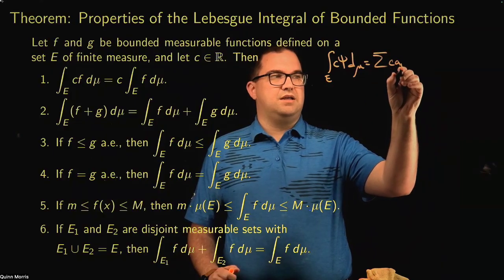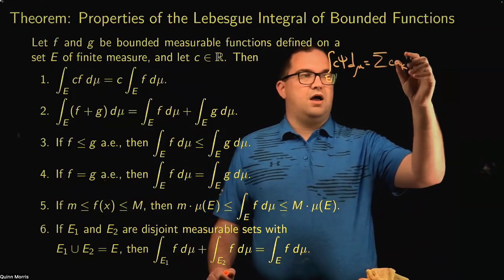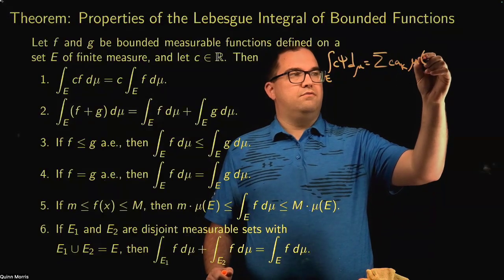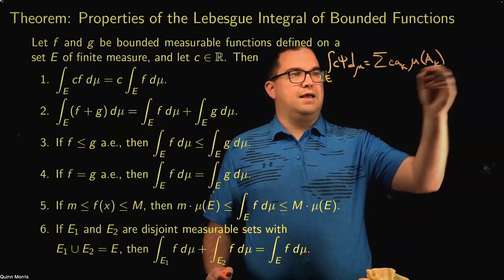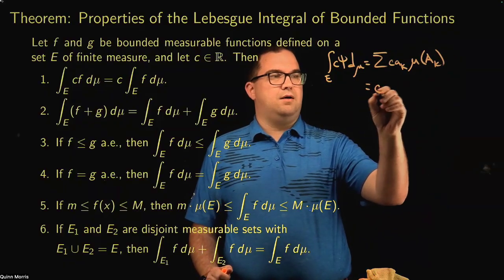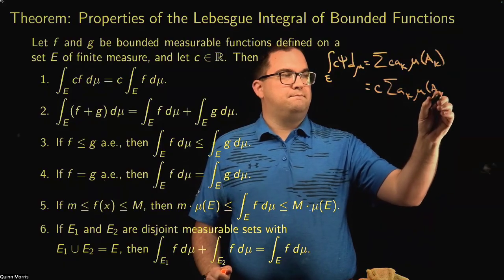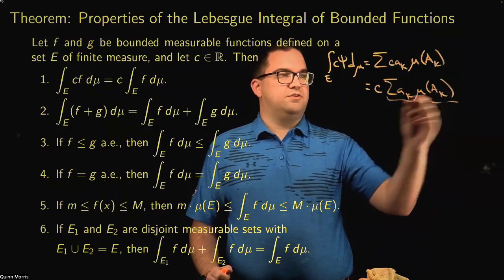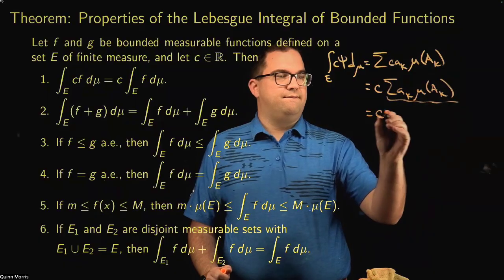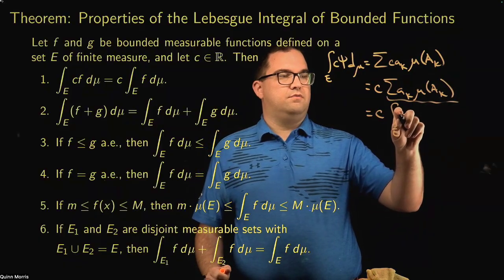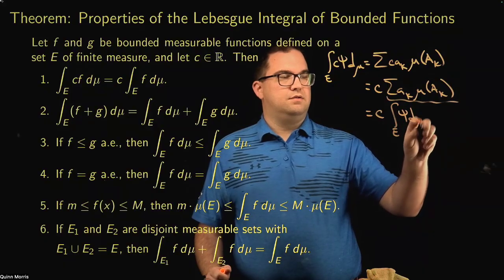So this is just the sum of c times a_k times mu of A_k. I can pull the c outside of the sum, right? But this is just defined to be c times the integral over E of psi d mu.